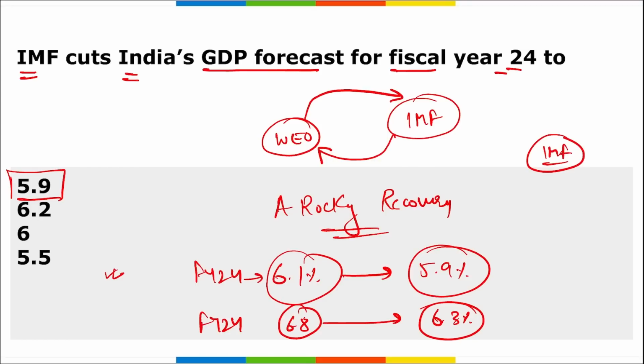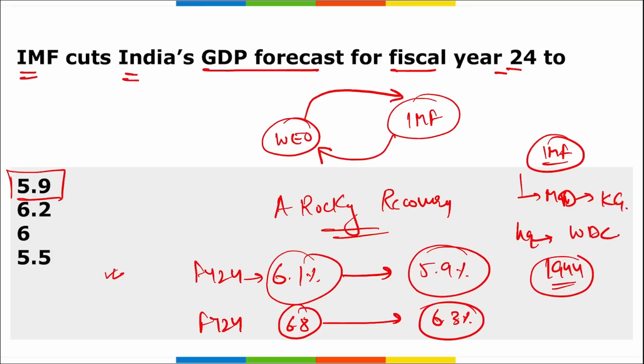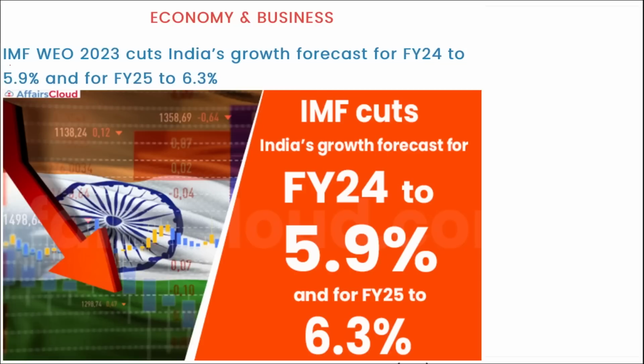IMF, International Monetary Fund. Who is the managing director here? Kristalina Georgieva. Then the headquarters, where is it? It is in Washington DC, and it was established in 1944. Right. Next, here you can see the International Monetary Fund. They released the World Economic Outlook for 2023, and this report suggested that India's growth forecast for fiscal year 24 to be 5.9% and for fiscal year 25 to be 6.3%.